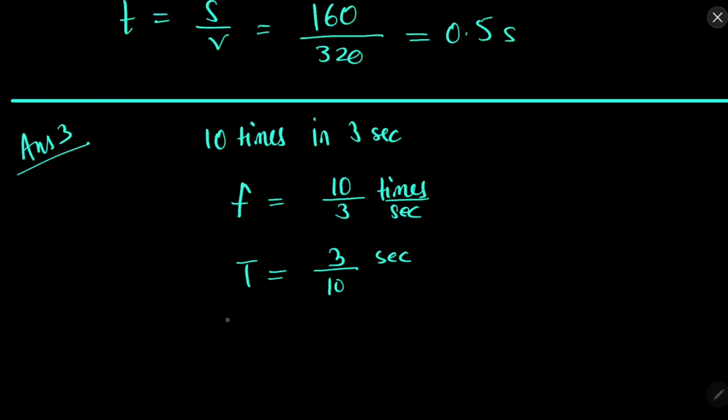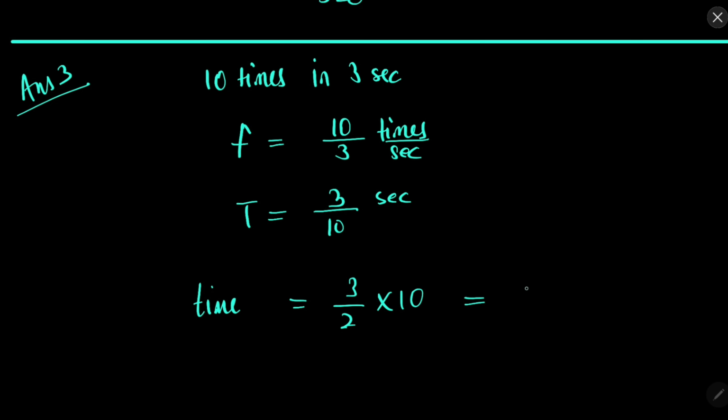Okay. Now the time interval, the time taken to go to the wall, will be 3/(2 into 10), so 3/20 second.